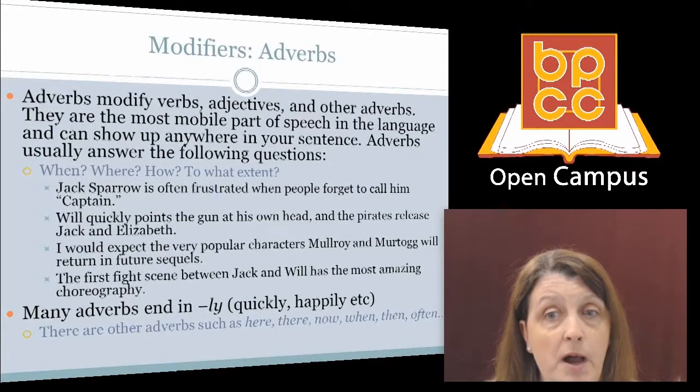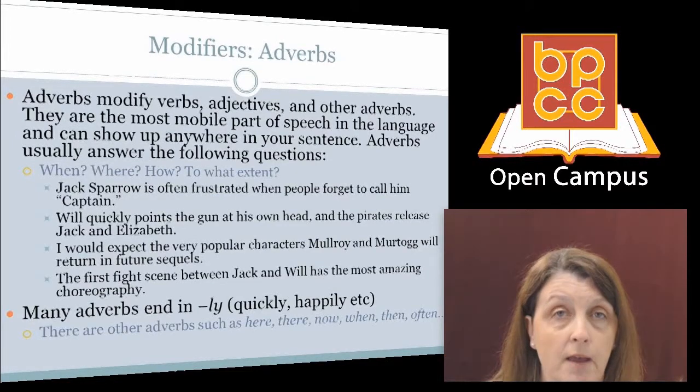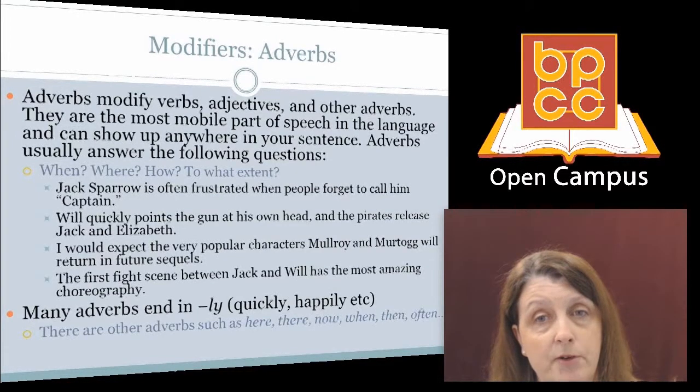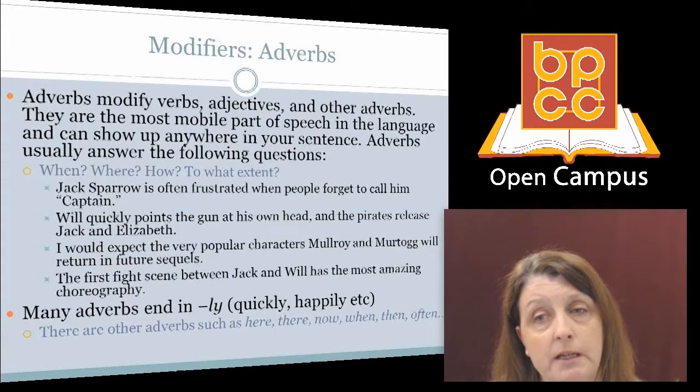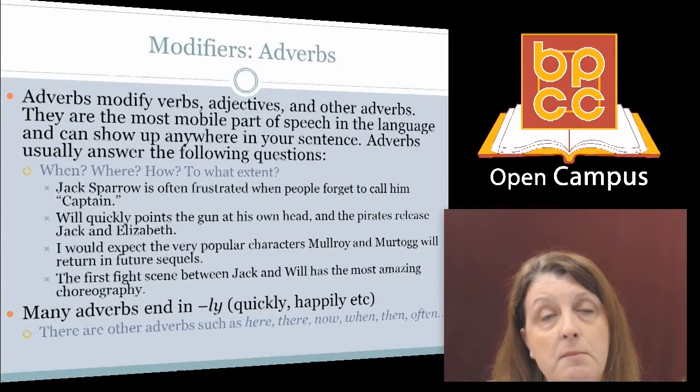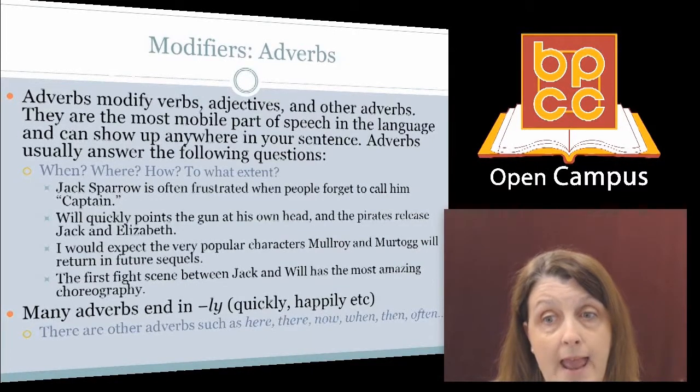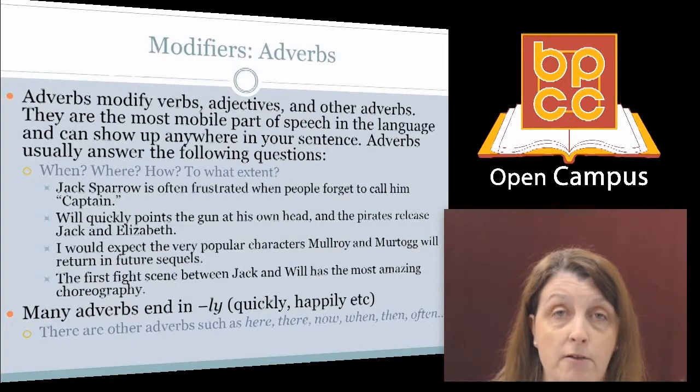I would expect the very popular characters Mulroy and Murtaugh will return in future sequels. In that sentence, the word very is the adverb, because it's describing how popular the characters are. The first fight scene between Jack and Will has the most amazing choreography. Most is the adverb in that sentence. Many adverbs will end in ly, quickly, happily, so on. But there are other adverbs such as here, there, now, when, then, and often.